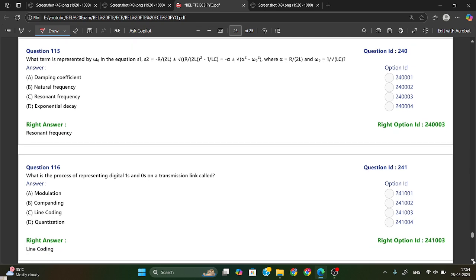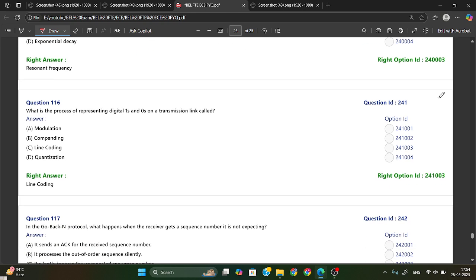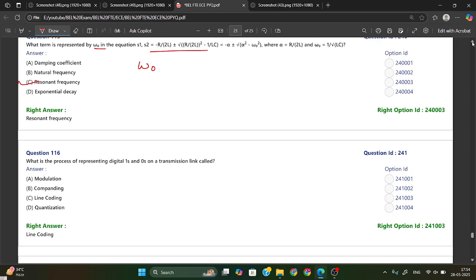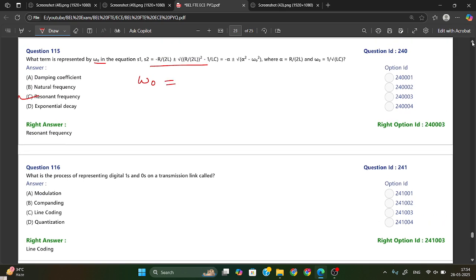What term is represented by omega in the equation? Here equation is given already. So generally we know omega is called what? Omega is a frequency. Okay, or you can say angular frequency or resonant frequency. Omega is the resonant frequency. The value of resonant frequency is equal to 2 pi f. Okay, this is the resonant frequency.